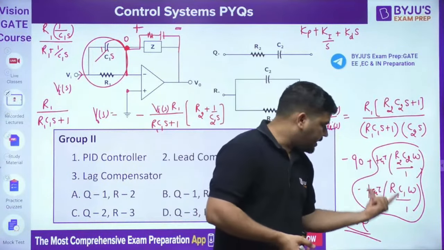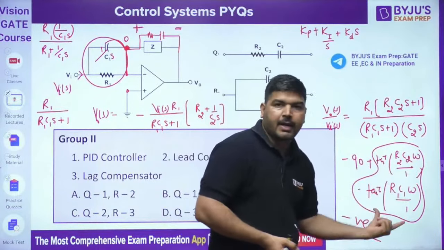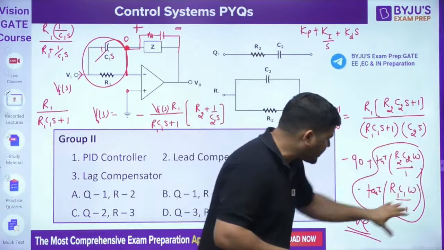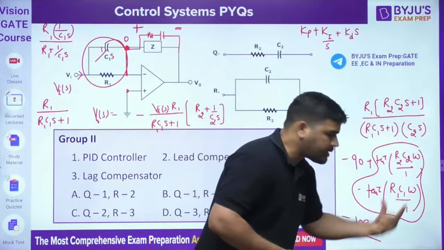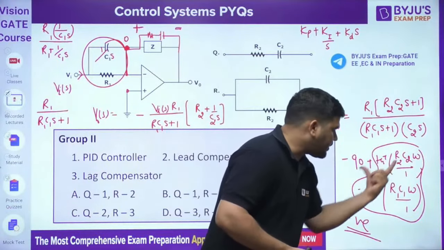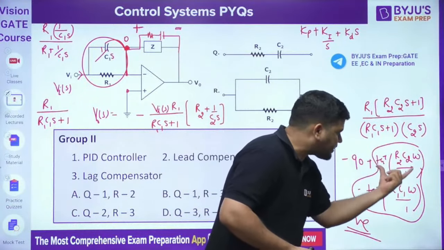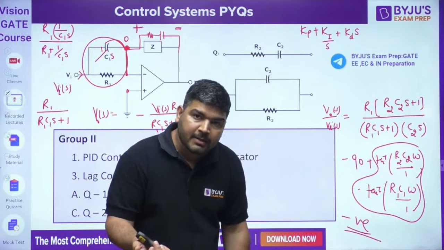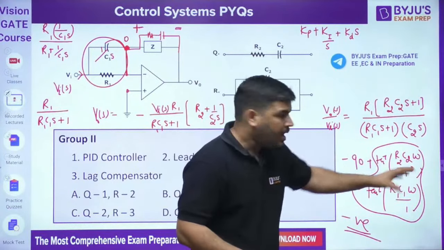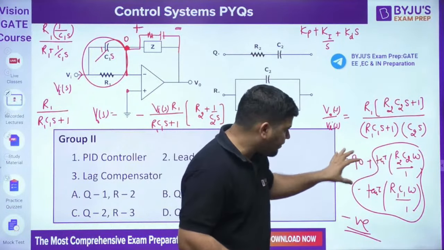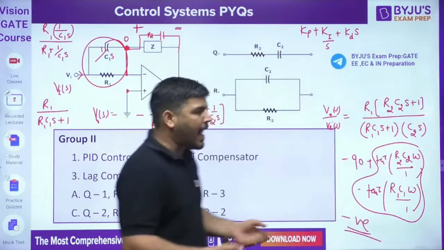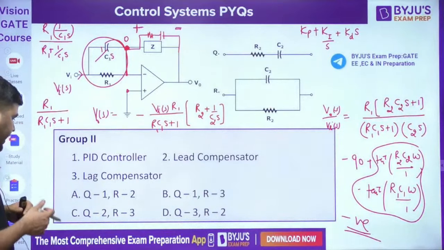It is positive, it is negative, but this sum can never be plus 90. It will always be less than plus 90. It is positive, we know that, because this is always greater than this value. This total sum cannot be 90. It will always be less than 90, but it is positive. This is minus 90, so if you sum them, it will always be negative. If it is negative, it means it's a lag compensator. So it represents a lag compensator.